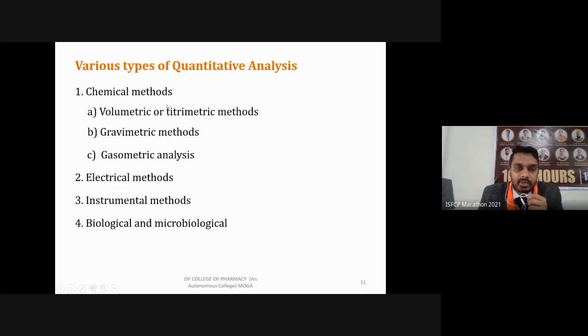We are going to discuss all these methods one by one in further slides. Then there are electrical methods, in which we determine the electric potential to determine the amount of these chemicals. Then instrumental methods, in which we use instruments that tell us about the concentration of these chemicals in our samples. Then some biological and microbiological methods are used in pharmaceutical analysis. One by one we will discuss these methods. First, let's start with chemical methods.